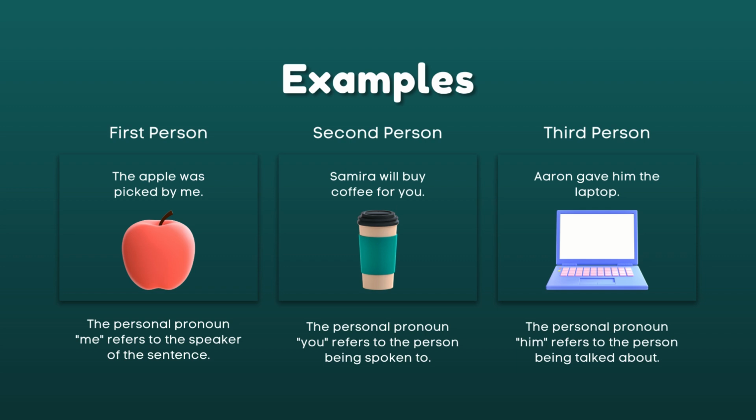In the second person point of view, which is Samira will buy coffee for you, you refers to the person being spoken to, or yung pinag-uusapan dun sa sentence. Kaya siya naging second person. Third person point of view, we have Aaron gave him the laptop. Him refers to the person being talked about in the sentence.